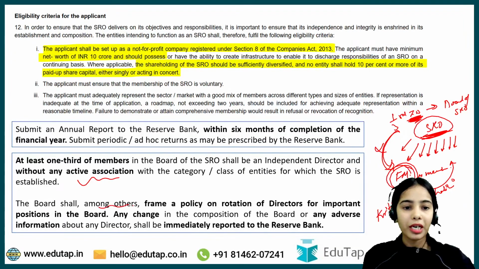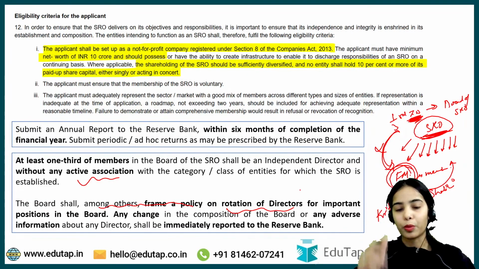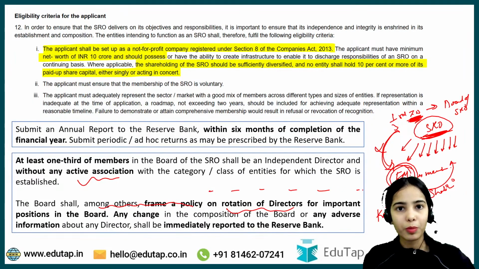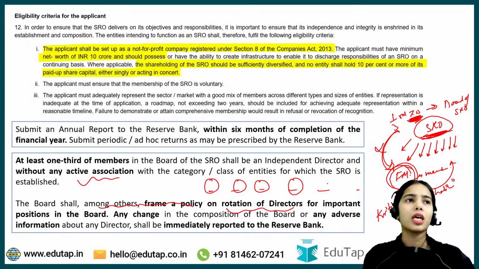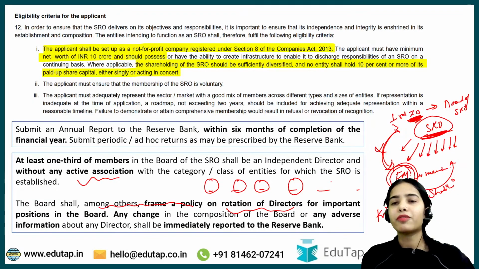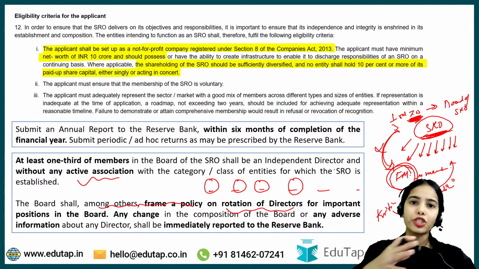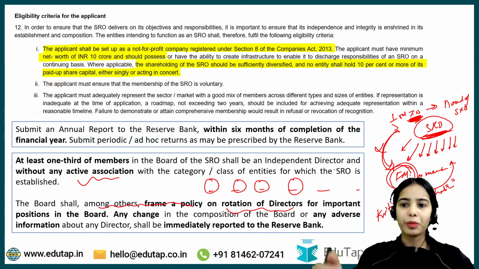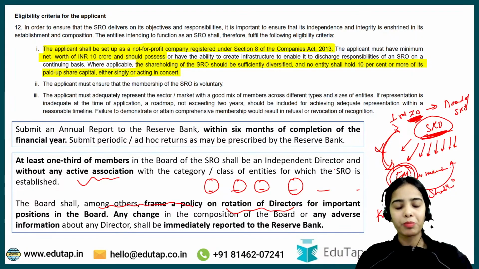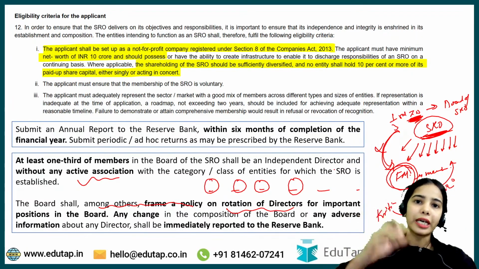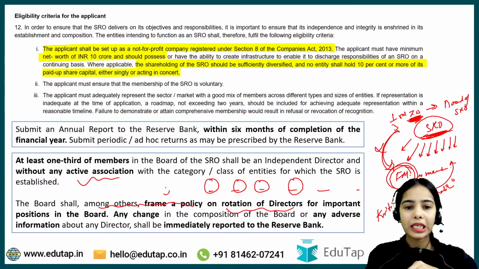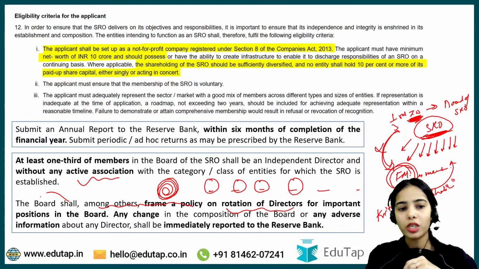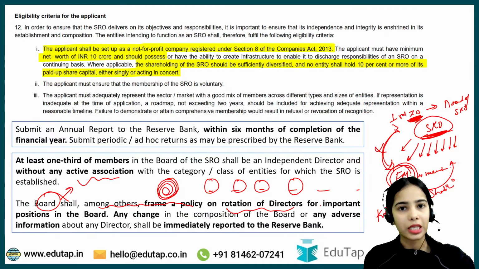Now, the board shall, among others, frame a policy on rotation of directors for important positions in the board. There are different important positions in the board. Let's say there are different committees: a risk management committee, a committee for infrastructure development, a committee for regulations or for information dispensation to the members. So there are different committees and different heads of the different committees. Basically, the board of the SRO should frame a policy on rotation of directors for important positions in the board.